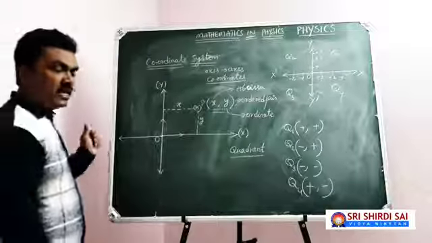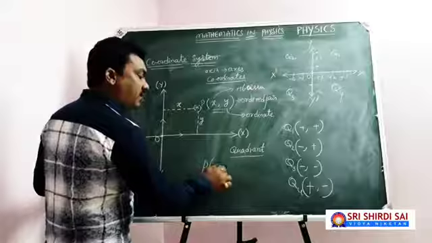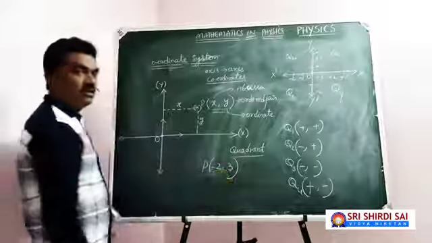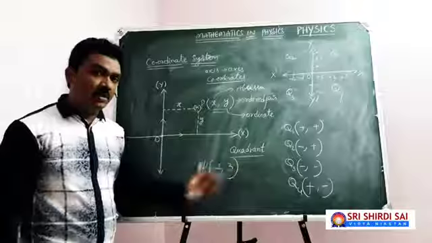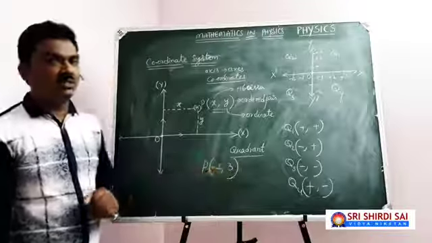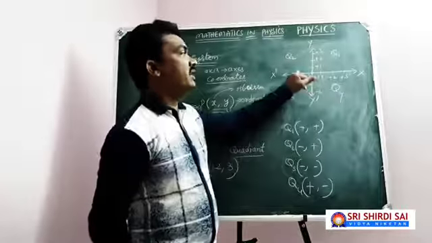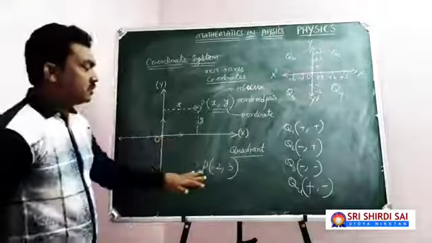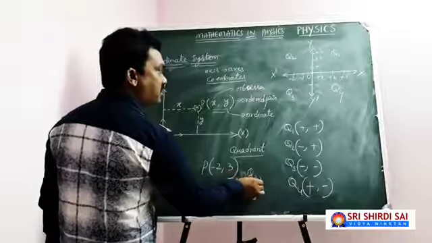For example, if anybody asks you the location of a point with coordinates -2, 3, where will it be? The x coordinate is negative, the y coordinate is positive. So x negative, y positive will be in the second quadrant. This point lies in the second quadrant.